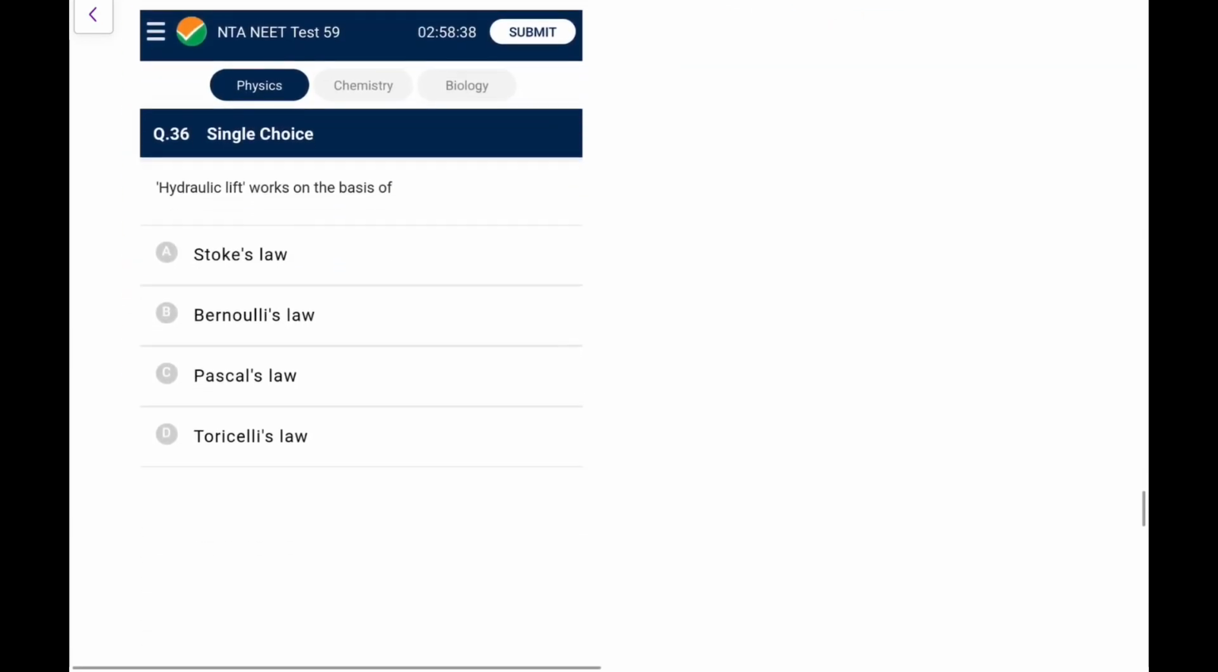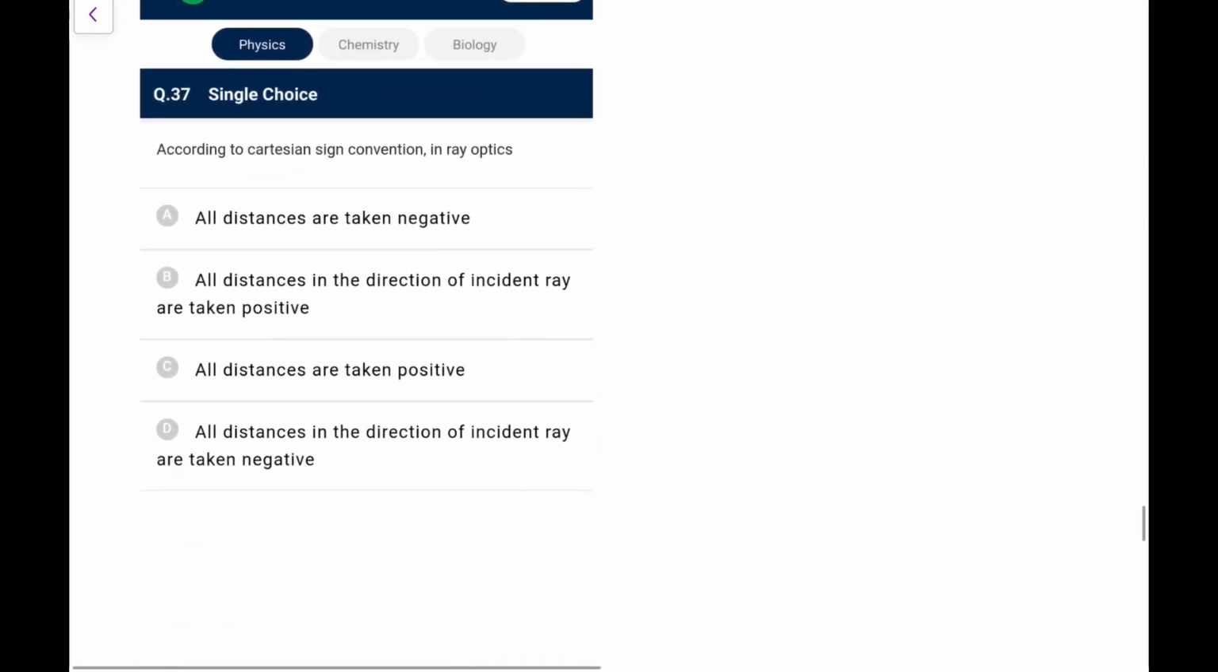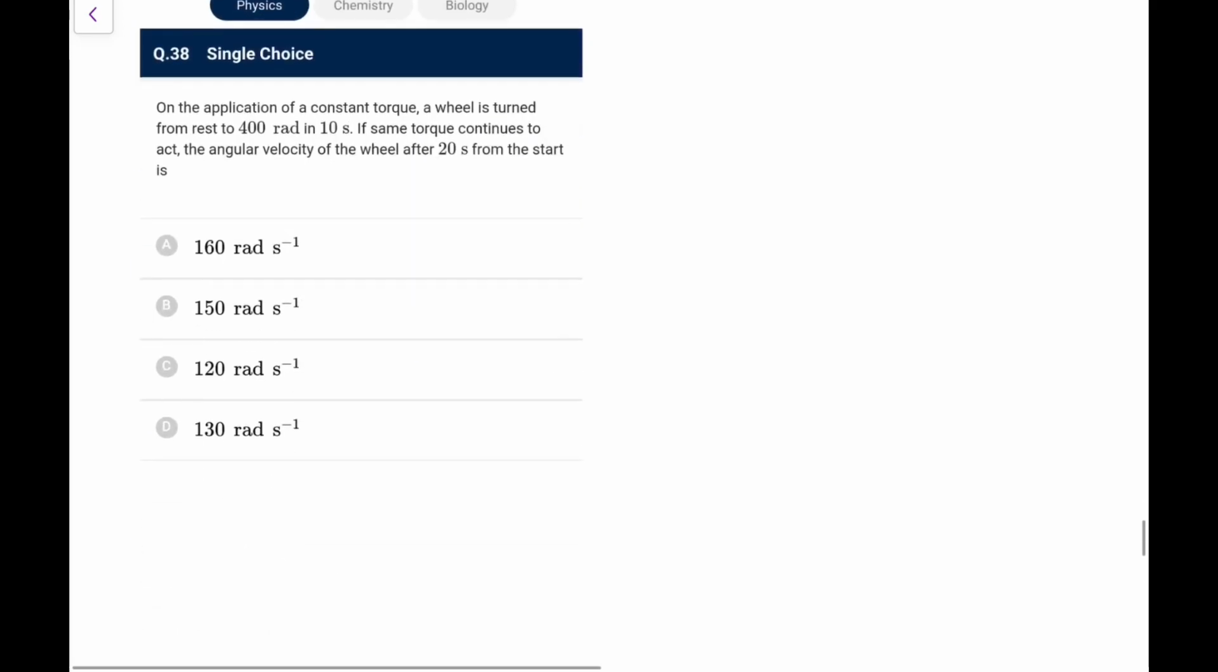Hydraulic lift, you know, it works on the basis of Pascal's law. Go ahead. According to the Cartesian sign convention, in ray optics, all distances are taken negative. False. All in the direction of incident ray are taken as positive. Yes. All distances are taken as positive. False. In the direction of incident ray taken as negative. So go for option B. We have done it. Next one.